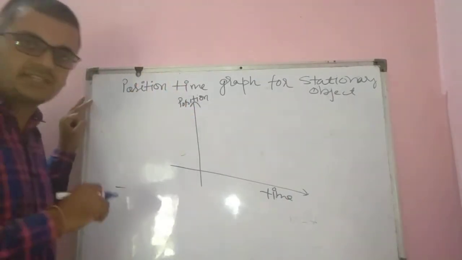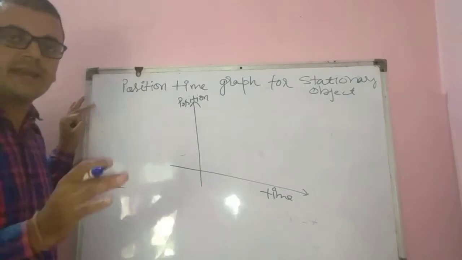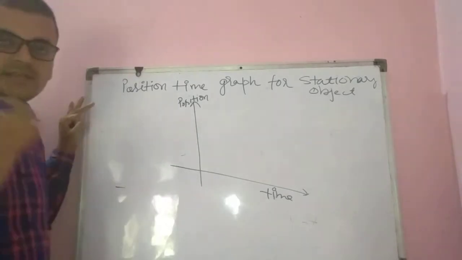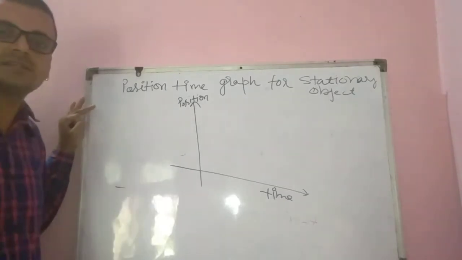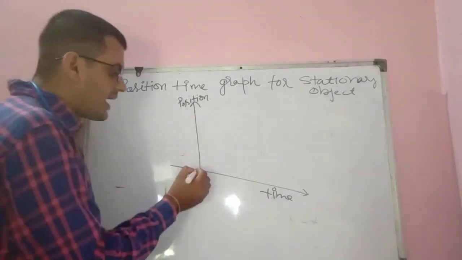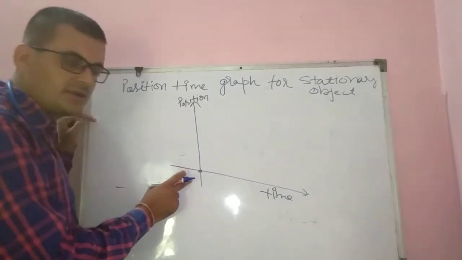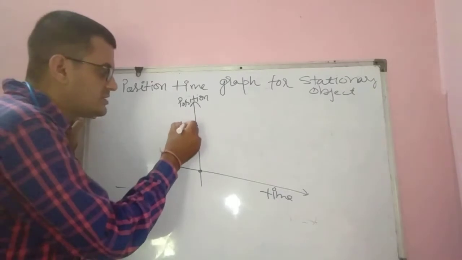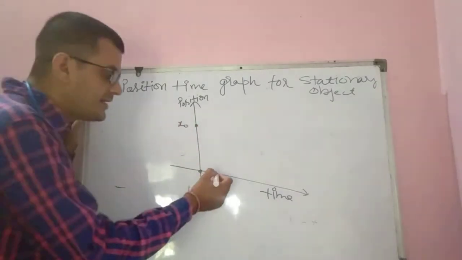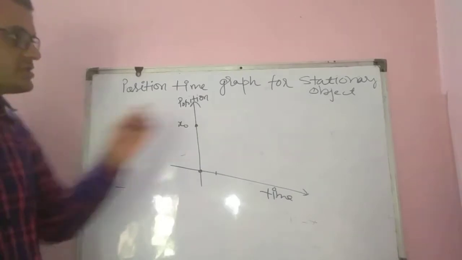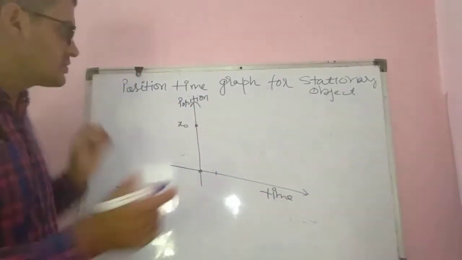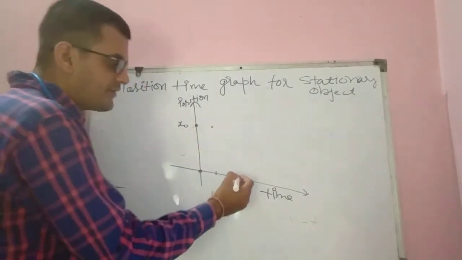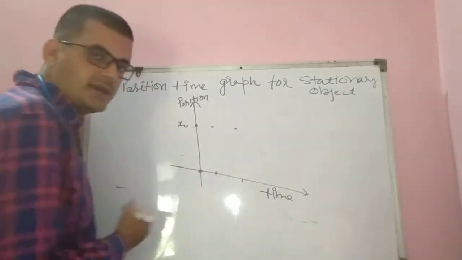What is the meaning of stationary object? An object which is at rest is called a stationary object, meaning an object which does not change its position. Suppose initially, at time t equal to 0, the object is at this position, suppose this is x0. After 1 minute, because it is a stationary object, its position will again be this one. After 4 minutes, it will again be this point.